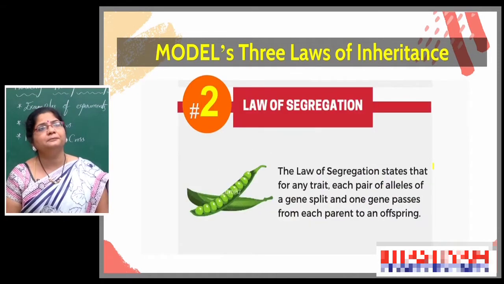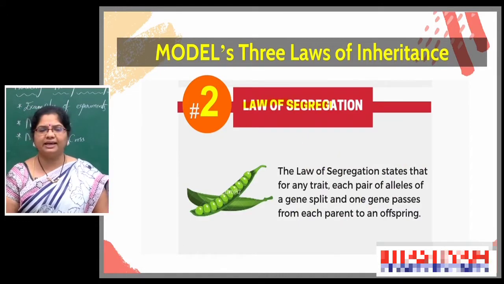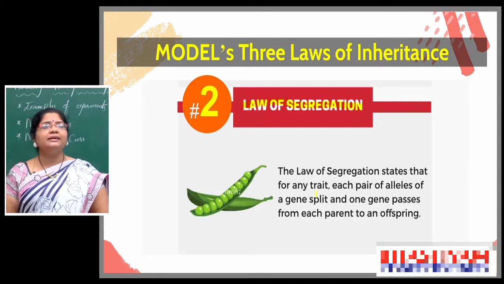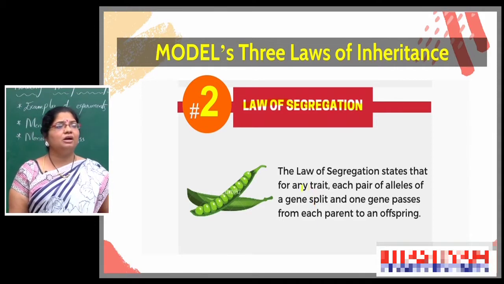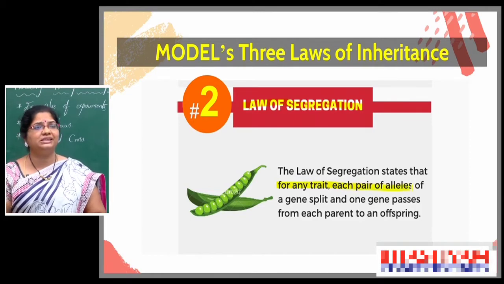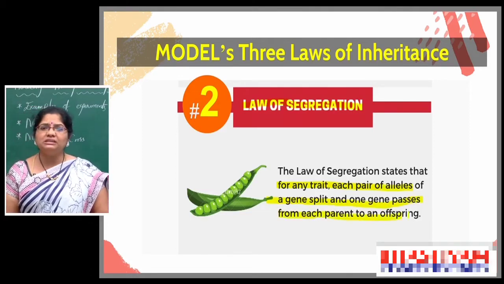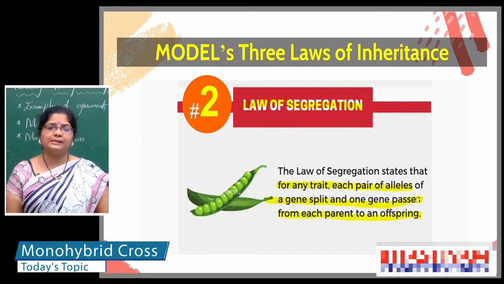The second one, law of segregation. The law of segregation states that for any trait, each pair of alleles of a gene splits and one gene passes from each parent to offspring. So for one trait, two factors are responsible.